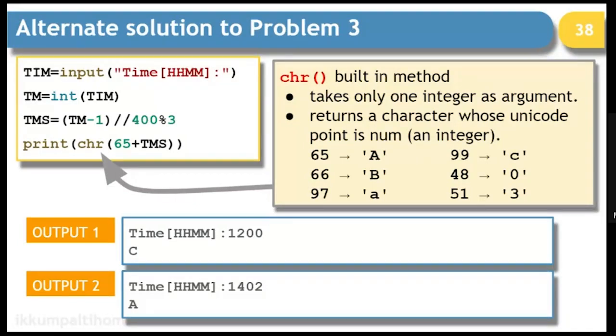But while telling this example, I will suggest you to tell them about the chr built-in method, which is going to take only an integer as argument, and it will return the ASCII value or Unicode point of the alphabet. Right. So you have to tell them the basics that 65 is A, 66 is B, and so on. Then 97 is small a, 99 is small c, and so on. And 48 represents 0, 51 represents 3, and so on. So after telling them, you give them this particular code, they will really enjoy.